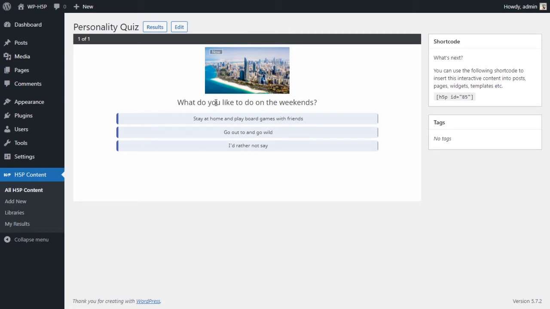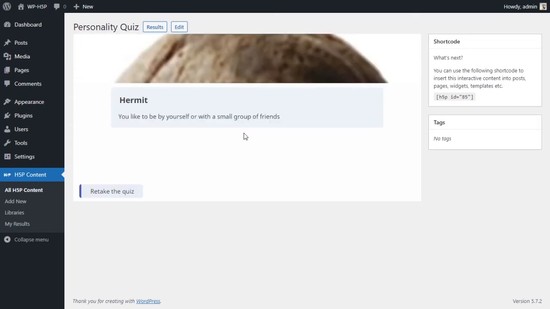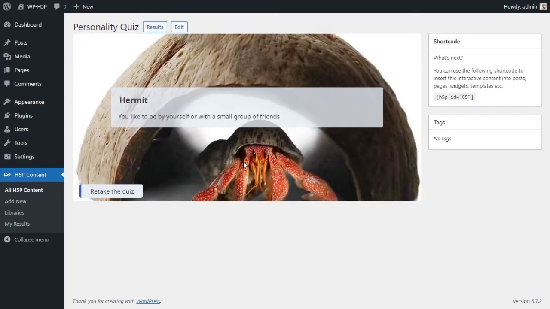We can change that color, and we've got the question: what do you like to do on the weekends? And we have the picture for this question. We also added a picture for this answer. So we've got our three answers, and we're going to choose the first answer, and then we will get our results. So I like to stay at home and play board games with friends. So it tells us you're a hermit, you like to be by yourself or with a small group of friends, and we have our background image.